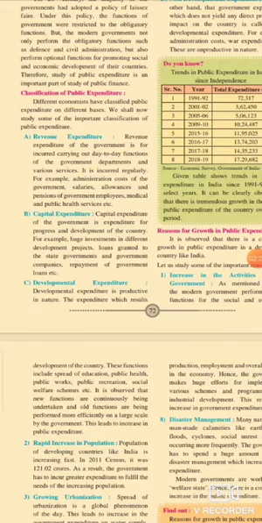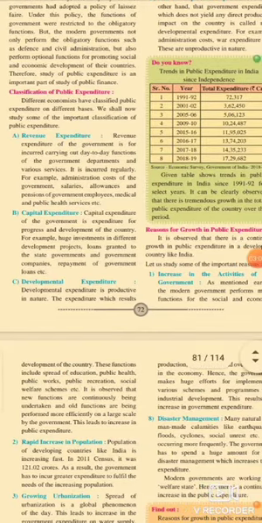For example, huge investment in different development projects, loans granted to the state government and government companies, and repayment of government loans, etc. It means these are the points and examples of capital expenditure. The government spends money on the progress and development of the country's capital assets, for example, huge investment in industrial sectors, development projects, loans granted to state governments and government companies, and repayments of government loans.